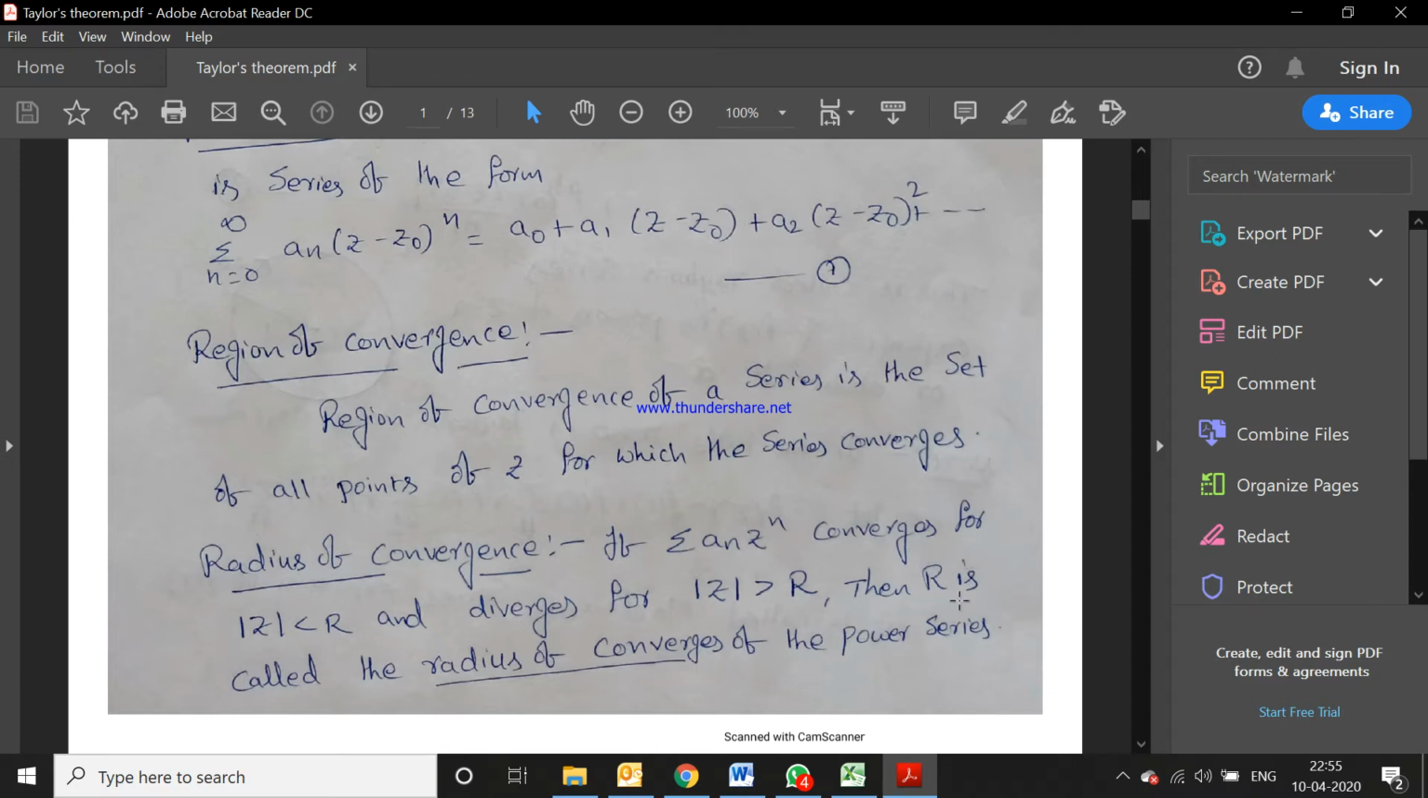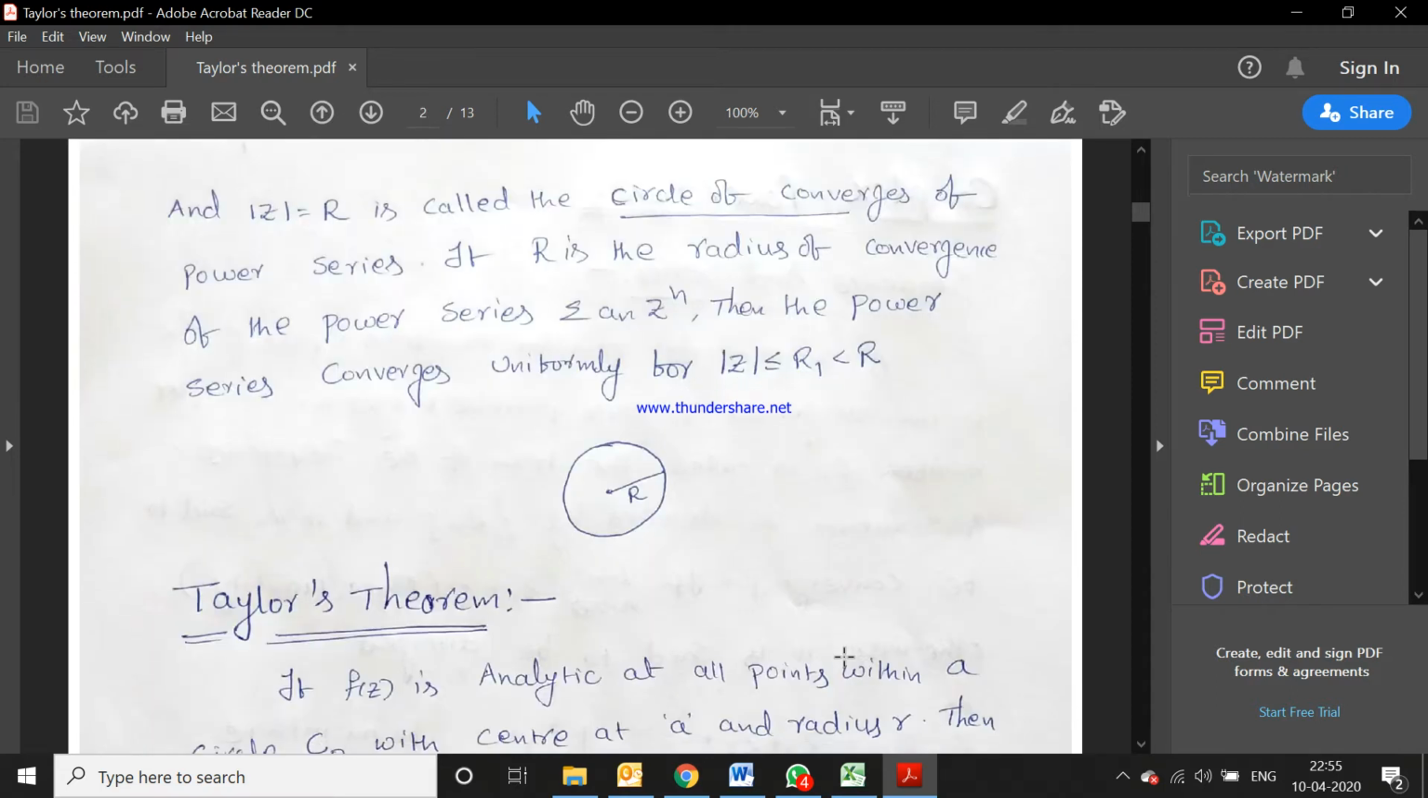Here capital R is the radius of the series. If mod z, meaning x square plus y square, is less than r, that is inside the circle, the series converges. Mod z greater than r means outside the circle, whatever the region is given, the series is divergent. Then r is called the radius of convergence of the power series.